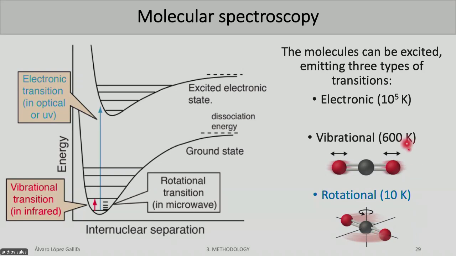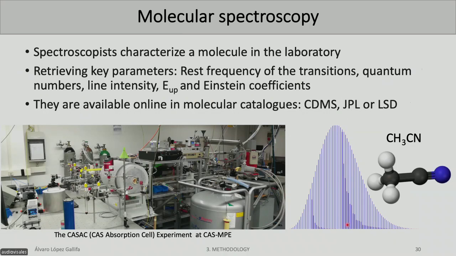As you can see, each transition is triggered at a different temperature, and we are studying the interstellar medium, which is pretty cold, which means that most likely we will be able to detect rotational transitions. And how do we know which transitions correspond to each molecule? In this case, we need the help of people from the lab, the spectroscopists. They will characterize the molecule that we would like to search for in the interstellar medium. They will retrieve key parameters such as the rest frequency, the energy of its transition, the Einstein coefficients, etc. And all of this information is available in online catalogs, such as CDMS, JPL, or LSD.